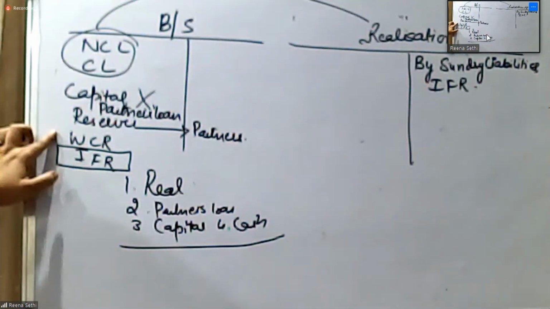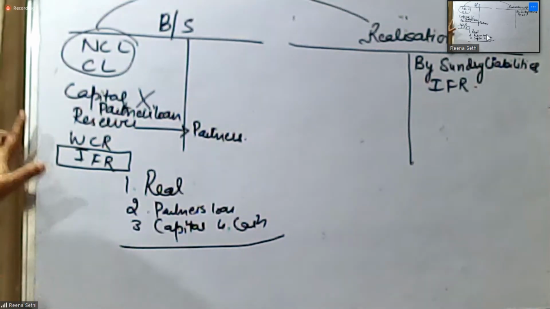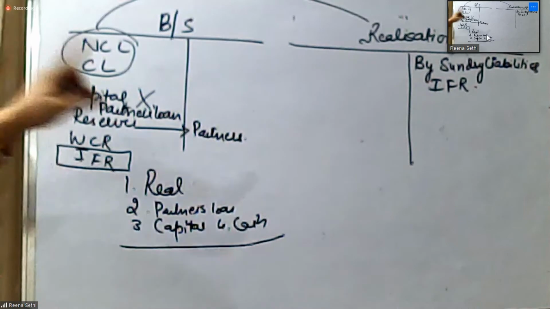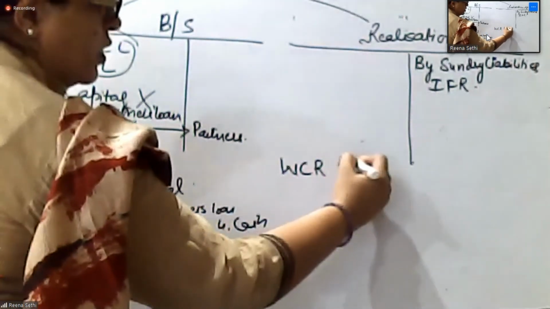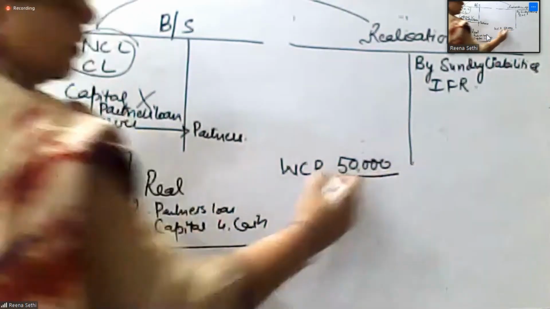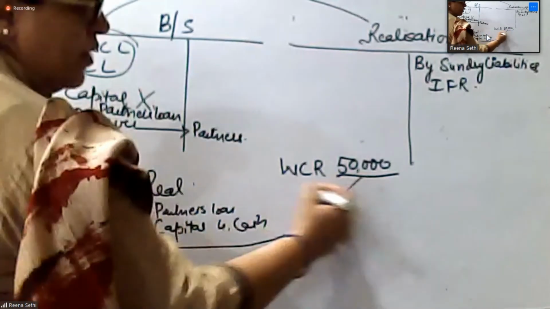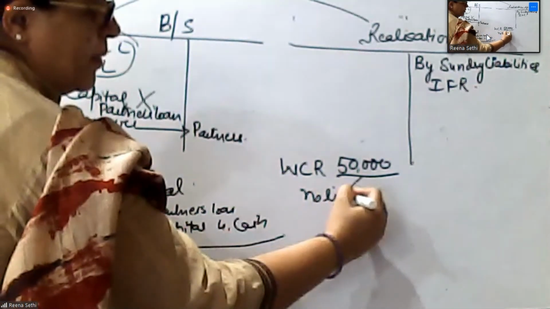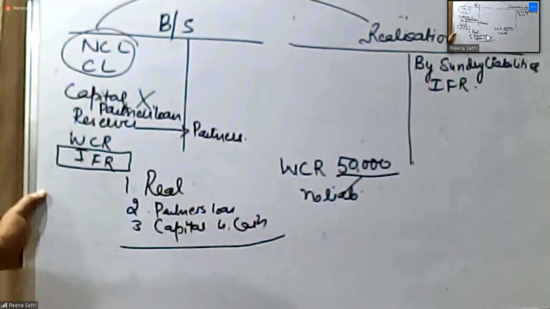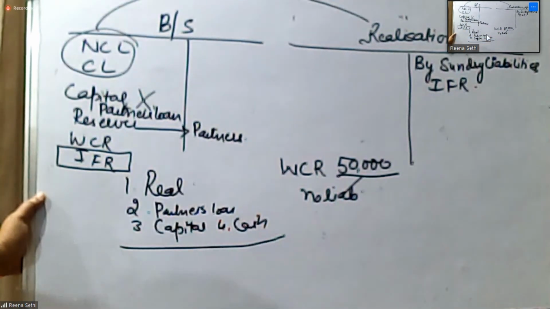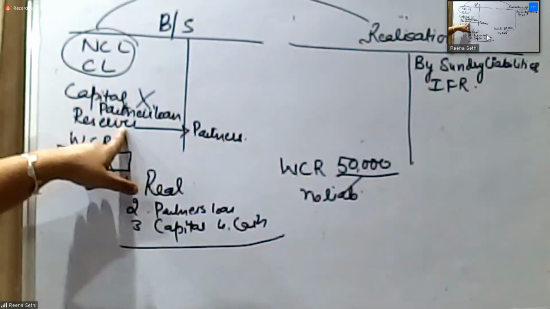Workmen compensation reserve. You will have to understand what amount of workmen compensation reserve will be transferred to realization. Suppose workmen compensation reserve is 50,000. Fine. If I don't have any liability, then 50,000 becomes free reserve, which will be distributed amongst the partners like general reserve.